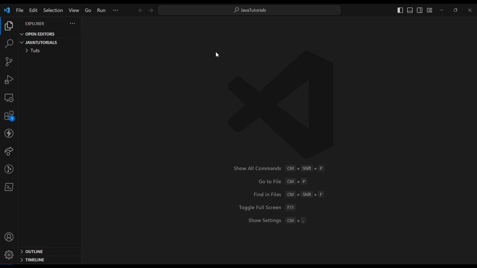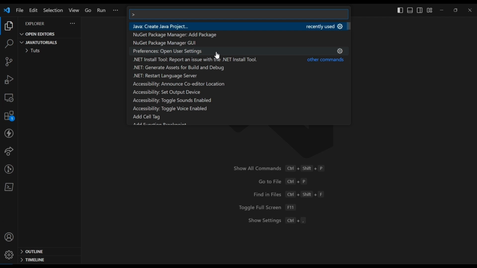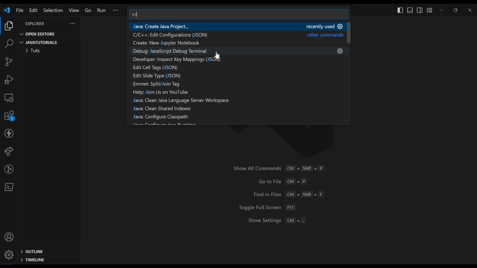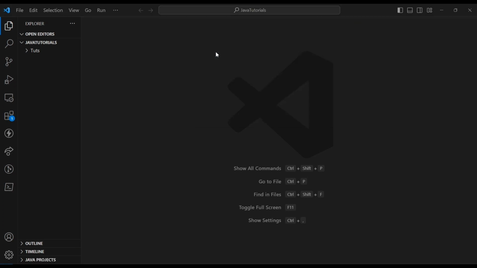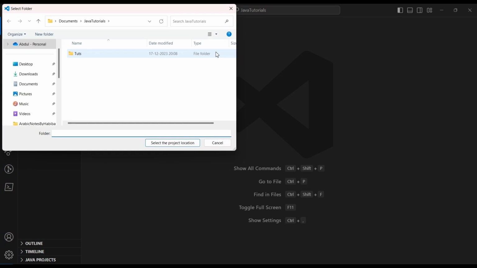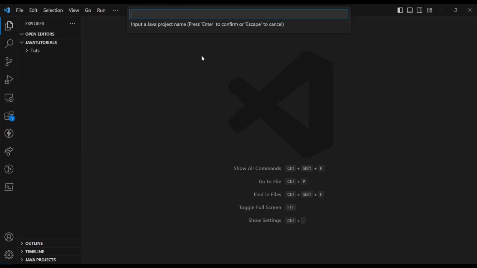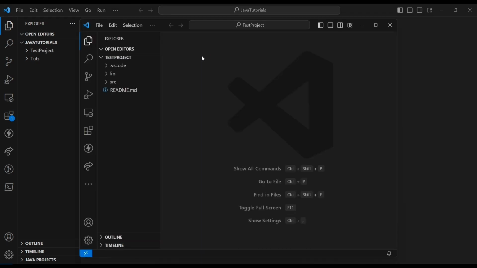So let me do first Control, or Command on Mac, and then Control Shift P, and then I'll choose Java: Create Java Project, and then after that it will give me this window, and we have to select No build tools, and then after that it will ask me where you want to save. Then I will choose a folder like Java tutorials, and then we'll select the location, and then I'll give it the name test project, or whatever name you want to give. So yeah, and voila, our project is created.